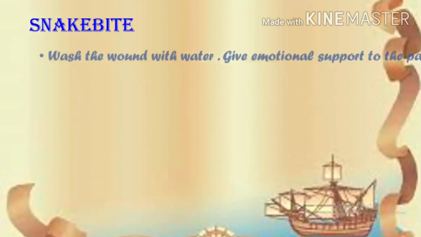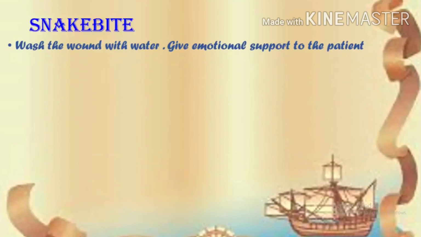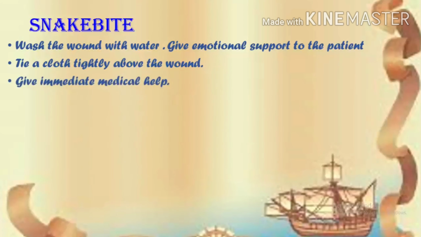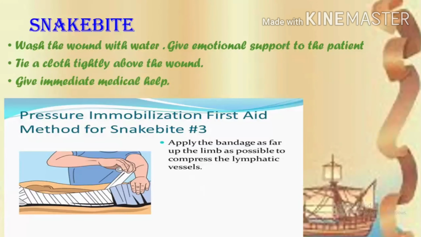If you come across a snake, rather than killing the snake at once, what to do if a snake bite happens? Wash the wound with water. Give emotional support to the patient, which is very necessary because they are already scared. Then tie a cloth tightly above the wound and give immediate medical help. If possible, try to give immediate medical help to them. These are the three things we can do for a snake bite.